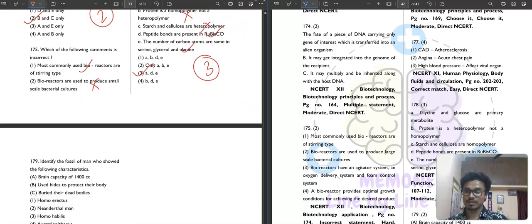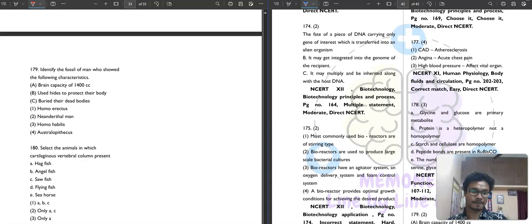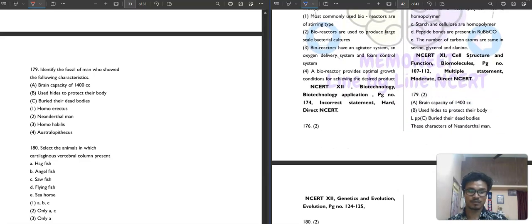Moving to the next question, question number 179. It is saying, identify the fossil of man who showed the following characteristics: brain capacity 1400 cc, used hides to protect their body, buried their dead bodies. Homo erectus, Neanderthal man, Homo habilis or Australopithecus? This is definitely Neanderthal man, second option. Homo erectus has a cranial capacity of almost 900 to 1000 cc. Homo habilis 900 cc. Australopithecus is not related. So Neanderthal man is your correct answer.